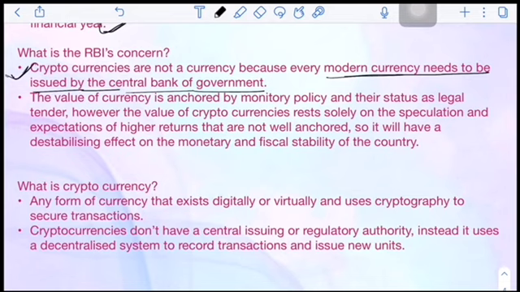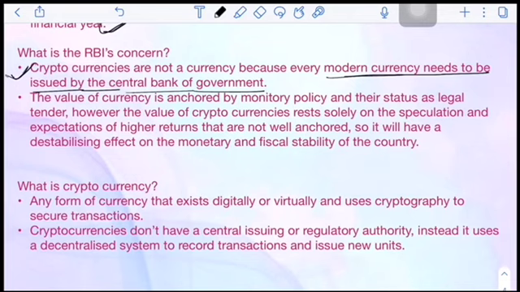If cryptocurrency does not come under the influence or control of the parliament, then if something goes wrong or cryptocurrency goes volatile, the government will not be able to hold or control the economy, which will have a very serious effect, like the government may fall or anything could happen. See the case of Sri Lanka. Though it is not related to cryptocurrency, if the economy fails, riot-like situations can happen. So that's why RBI and the government too are very concerned about this thing.